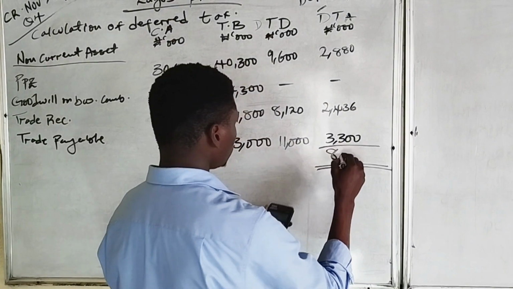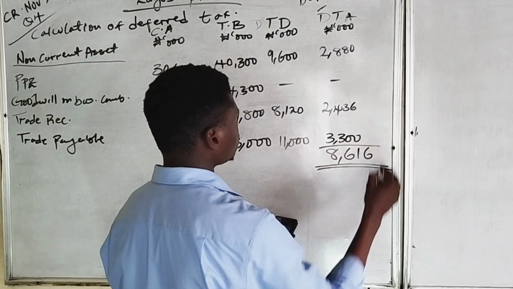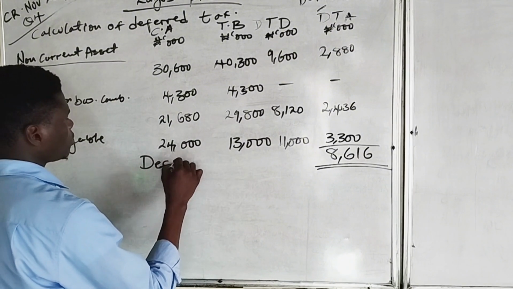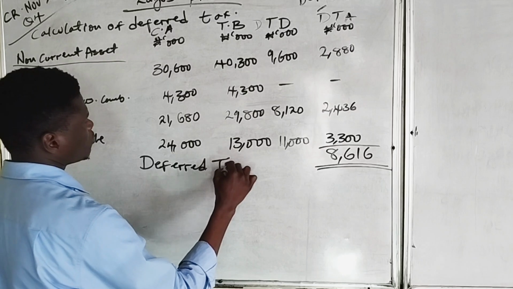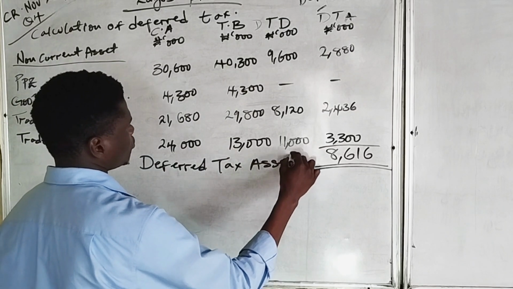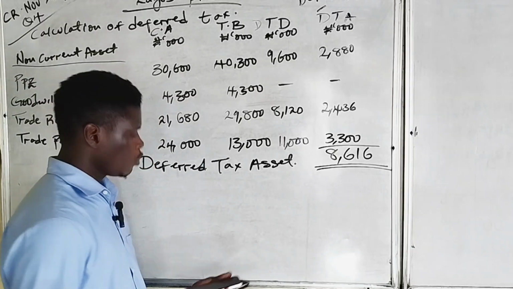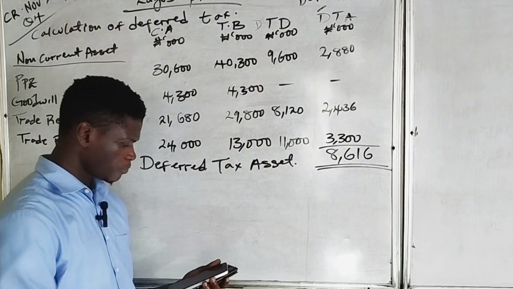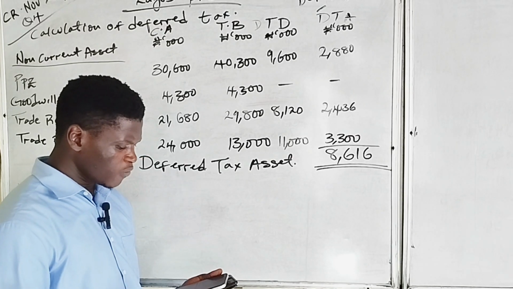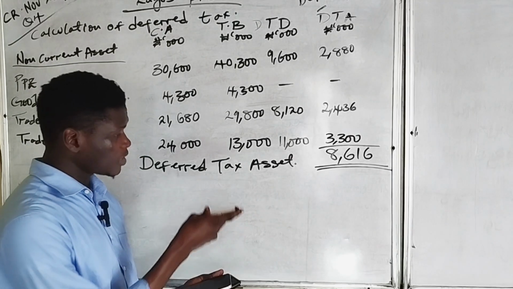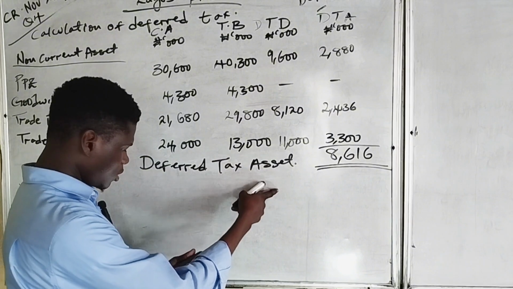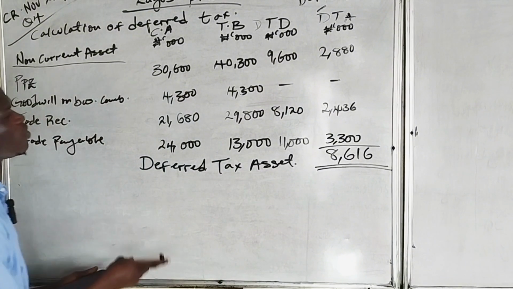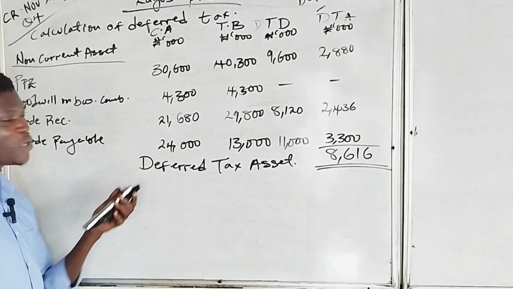So since all of them are deferred tax assets, we can add them all together. This gives a total of 8,616,000. So this is deferred tax assets. According to the question, using relevant computation, advise the management of Lagos PLC on the impact of this deferred tax calculated on retained earnings in accordance with IAS 12. So the impact of this deferred tax assets on retained earnings.